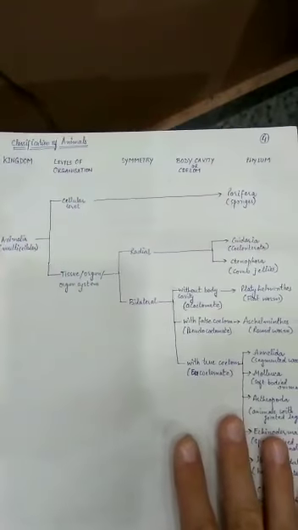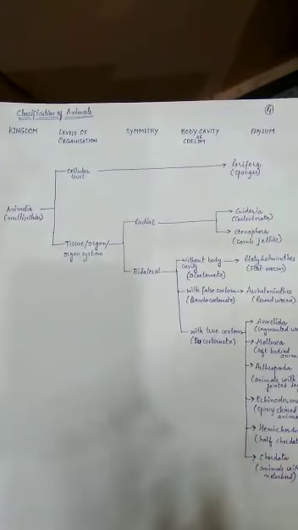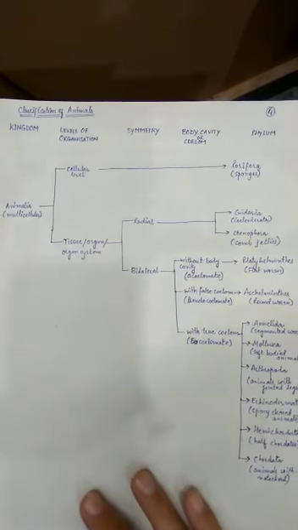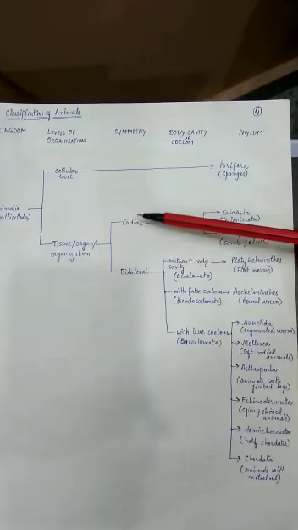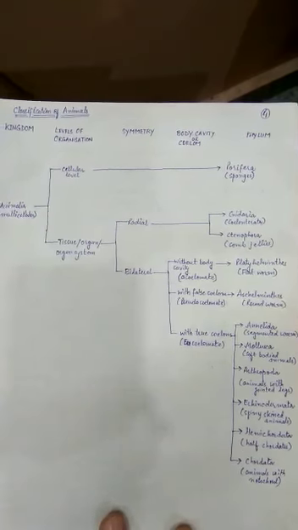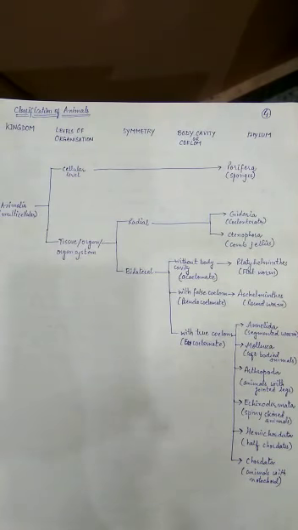Now the classification given in the NCERT, let me repeat from the notes also, includes that animals are classified with the help of level of organization, either as cellular, which includes only porifera, then tissue, organ or organ system. Radial symmetry will include Cnidaria and Ctenophora. Bilateral symmetry includes all other phyla. Now bilateral symmetry may have a cavity: without a cavity flatworms, with a false cavity roundworms, and all other phyla come into the category of true cavity present. In tomorrow's class we will start with the various phyla which come into the animal kingdom.